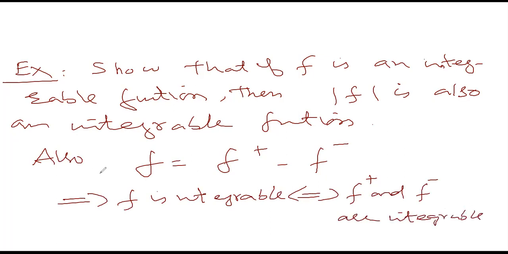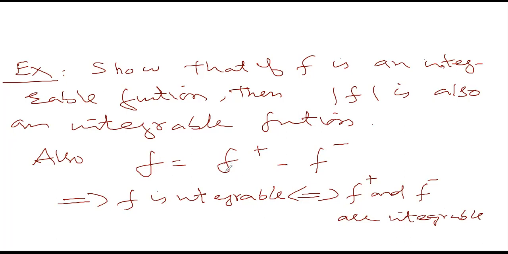Why? Suppose f is integrable. Then by the previous exercise, f plus is integrable. So from this equation, what will f minus be? f minus is equal to f plus minus f. Since f plus is integrable and f is integrable, f plus minus f is integrable, which is equal to f minus. So f minus is integrable. That means whenever f is integrable, then f plus and f minus are integrable.